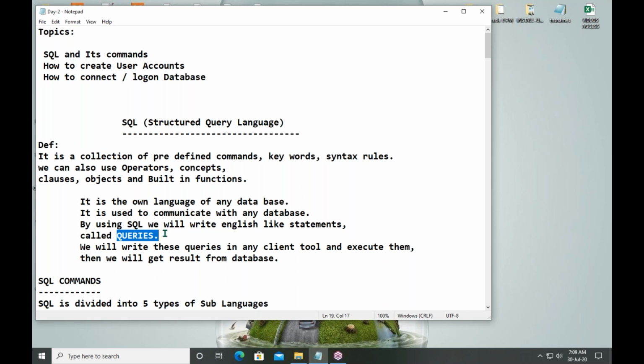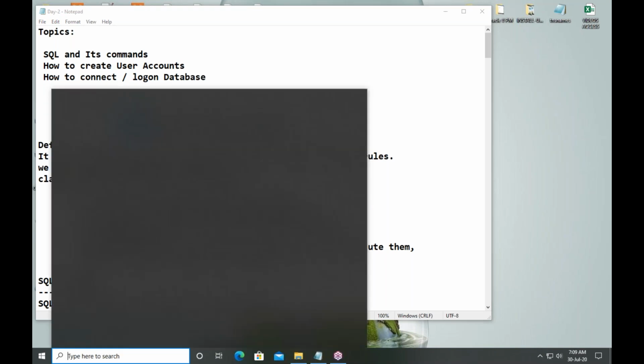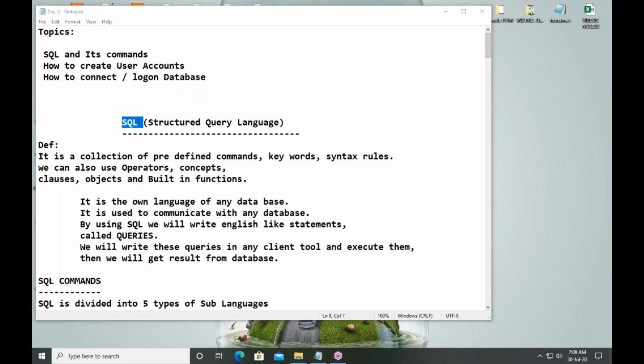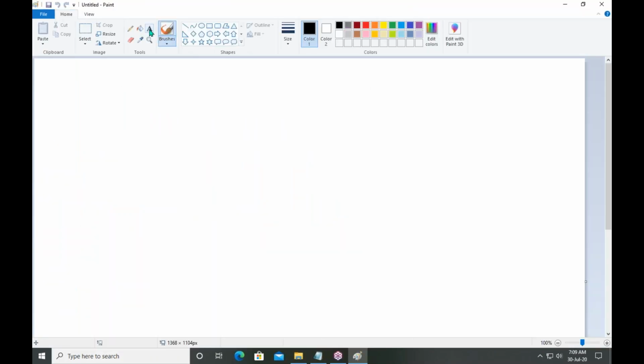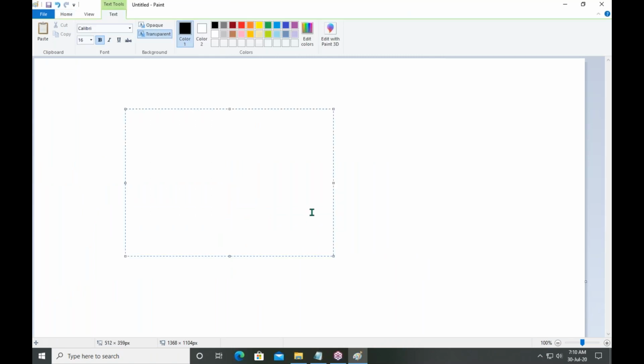So before communicating with the database, we should learn about SQL. Let me compare SQL with any other general language. Here, I want to compare SQL with the English language.